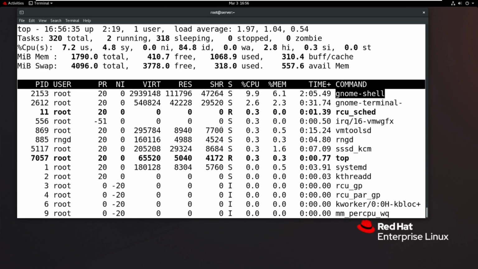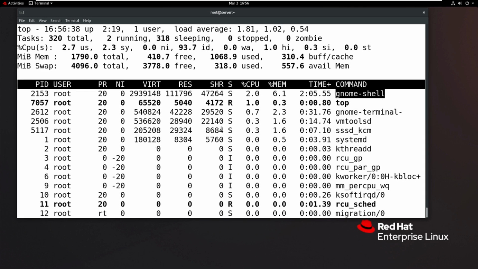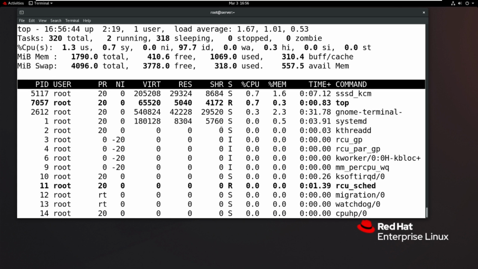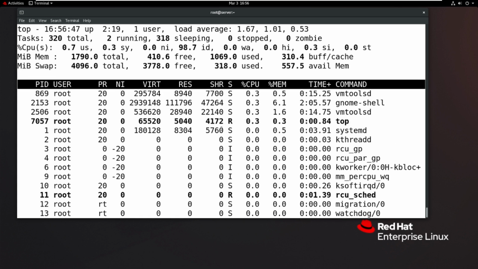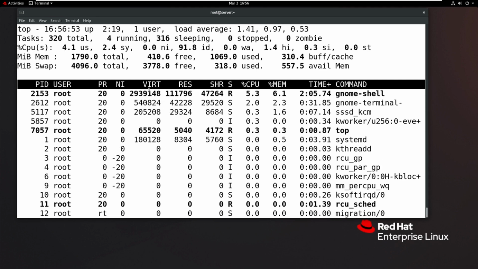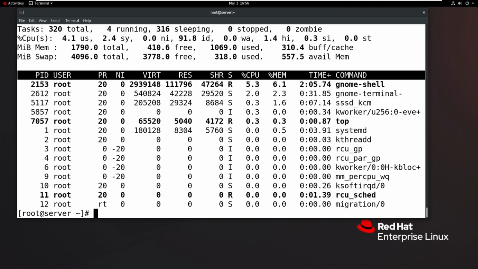If you want to verify the CPU utilization, memory utilization, how long the server is up and running, how many users are connected, what the load average of the server is, how much memory is being used, what the free space is, how much swap space is in use, everything is under the top command. If you want to cancel the top command, then Q is the option. So Q is the option to cancel the top command. You want to monitor everything, then simply use the top command.